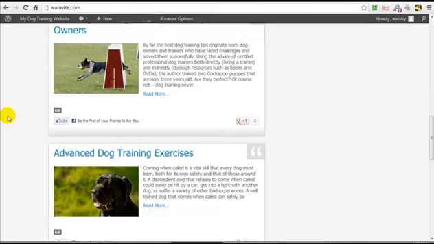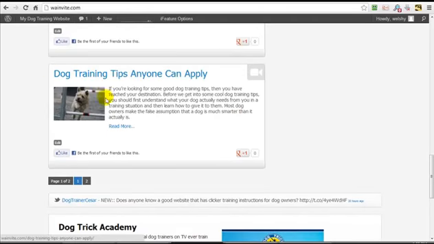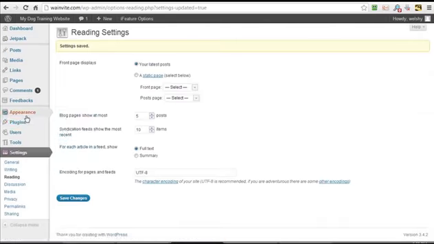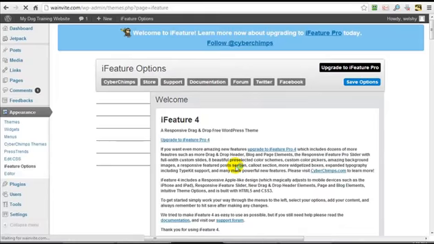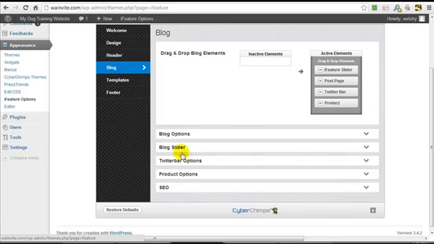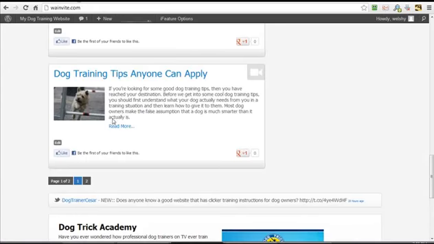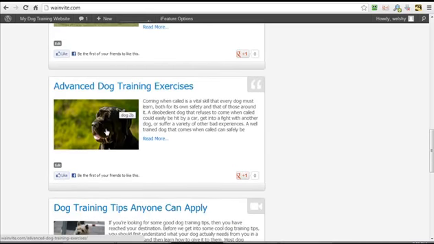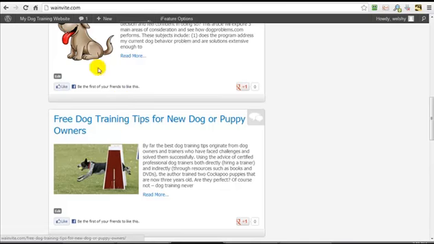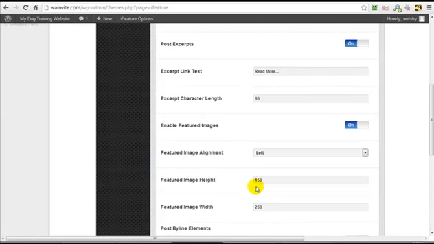And one other thing was I originally had the sizes wrong with my featured image. If you go into the iFeature options and under blog again, you have the blog options. You can set the featured image height and width, but the only thing is, if the image has already been uploaded, then it's not going to make it any bigger. Because as you can see, when I added the other posts, it started using the 150 by 250 size.